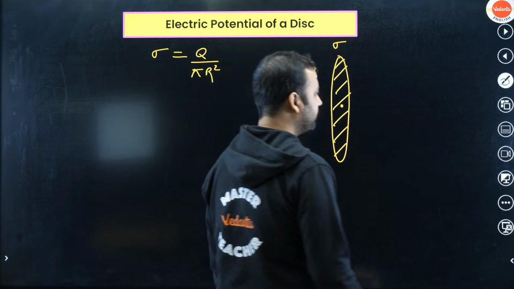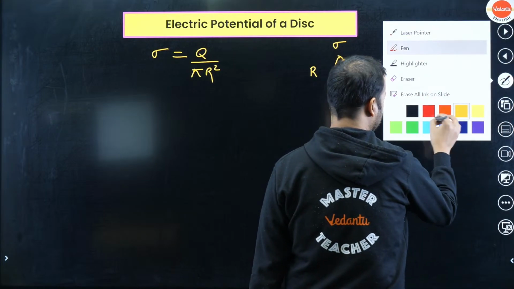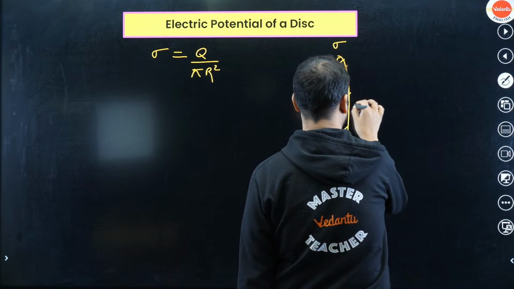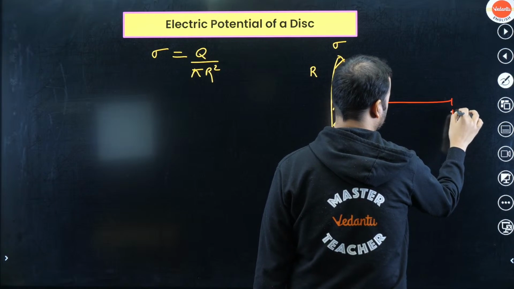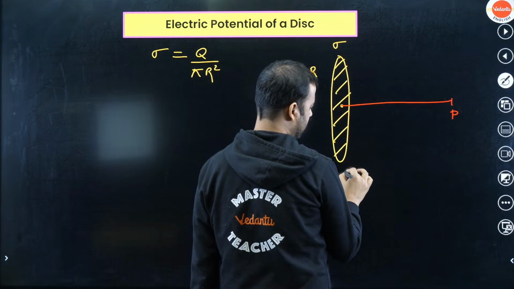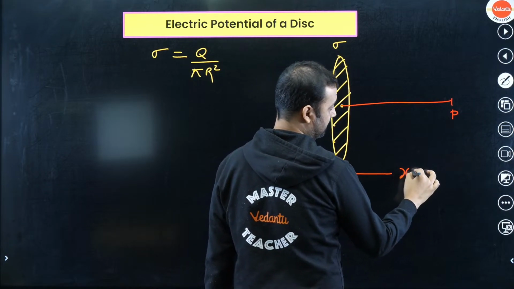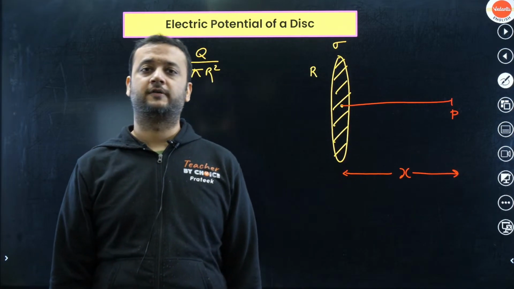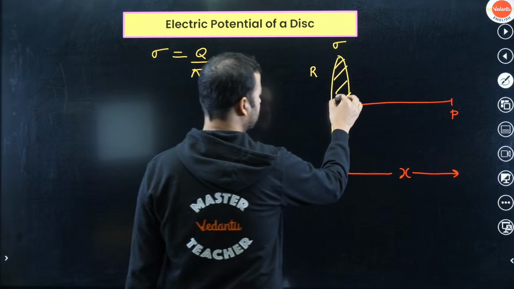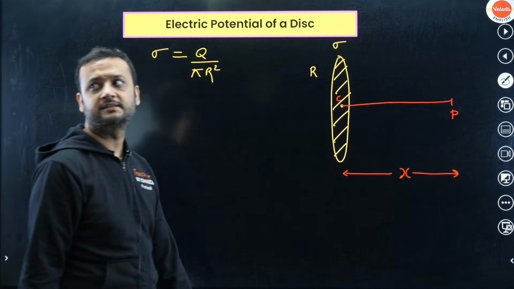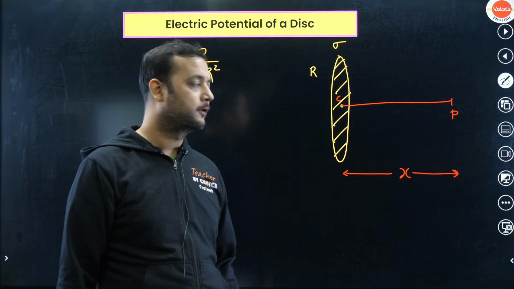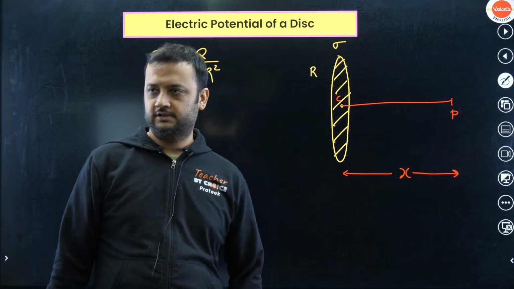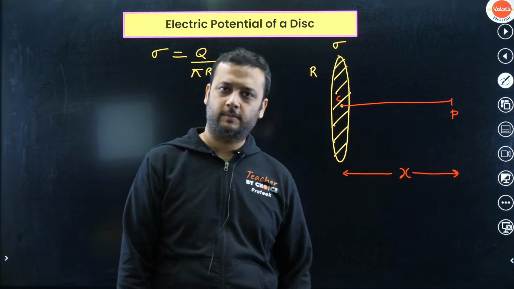So what we have to find? We have to find the potential of this disk at the point P, which is located at a distance x. So this distance is x. Okay, so this is what you have to find. Okay, and C is the center of the disk. Okay, so how should you go about this? Can you write in the chat box? How should you go about this?